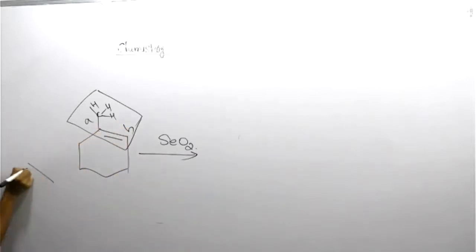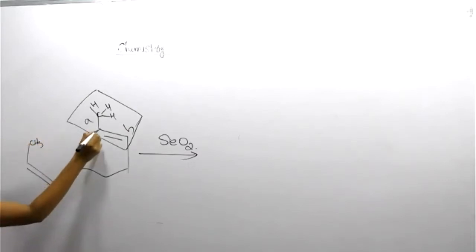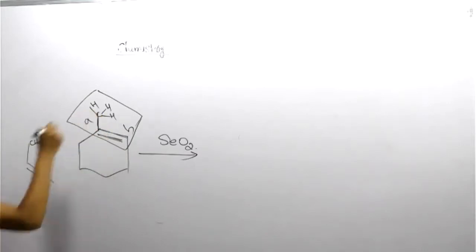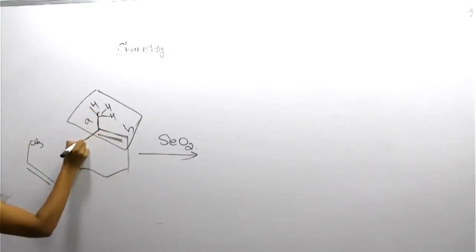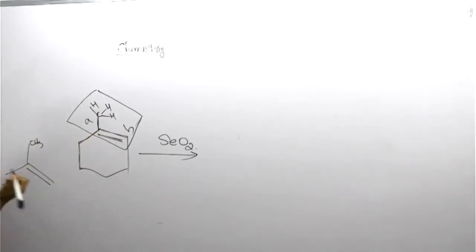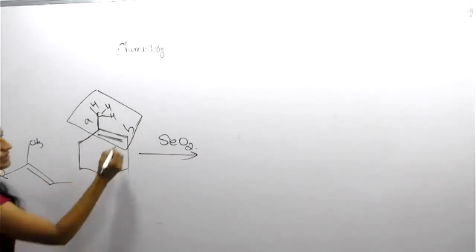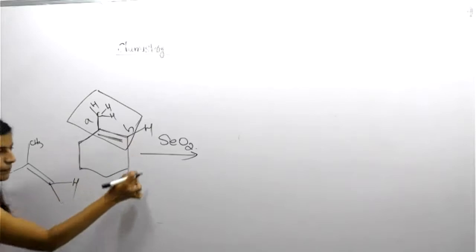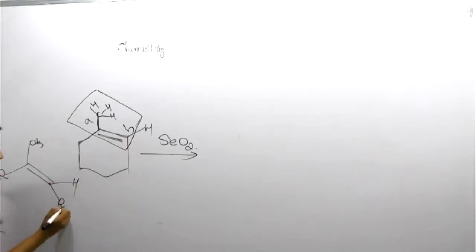Look, double bond. One end has the CH3 group. This is the double bond containing area. One side is CH3 substituted, and the remaining side is the remaining portion of the ring. So this is also substituted, not hydrogen. But in this area, you can see one is hydrogen, and the remaining portion is the remaining portion of the ring. Understood? So which one is more substituted? Definitely this area is more substituted.